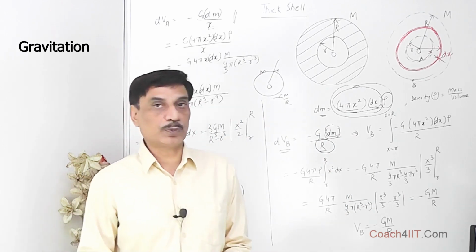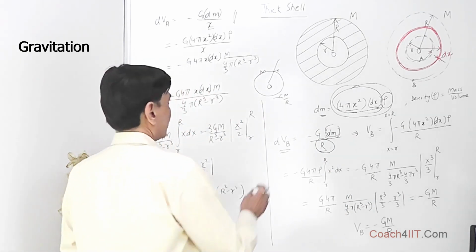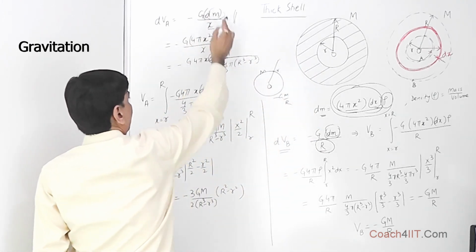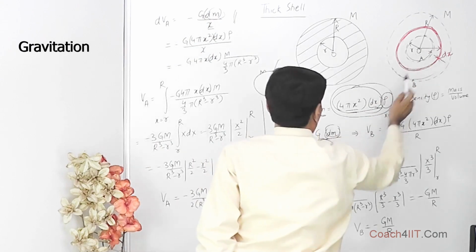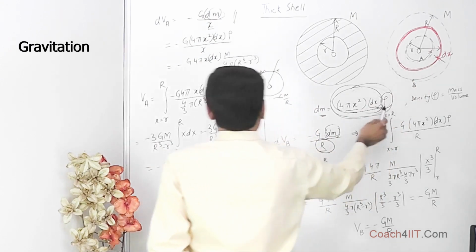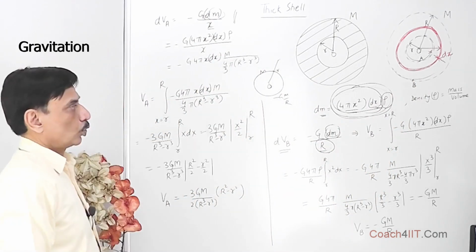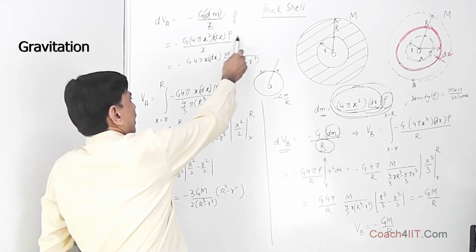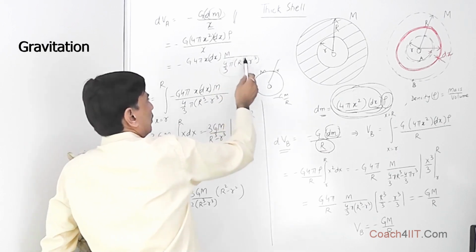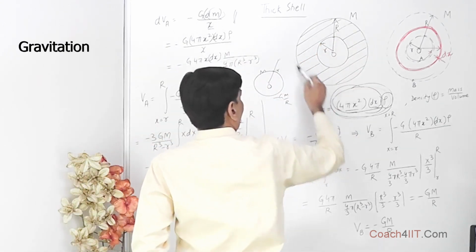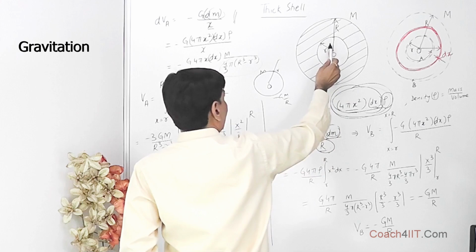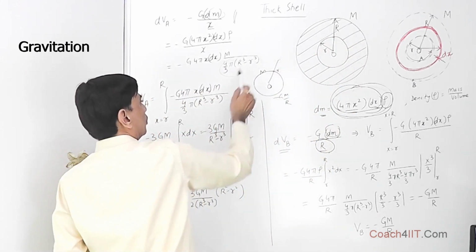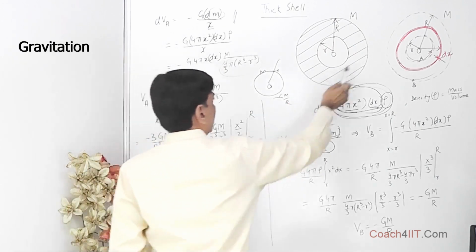Now finding the gravitational potential at the inner surface. So we take minus G dm upon x. What is dm? The differential element of mass of this shell. It is once again 4 pi x squared dx into rho. We put the value over here. Rest is all very simple steps of integration. Density is mass upon volume. The volume of this shell is the total volume minus the volume of the cavity, that is 4 by 3 pi capital R cube minus 4 by 3 pi small r cube. We get the volume of this shell.